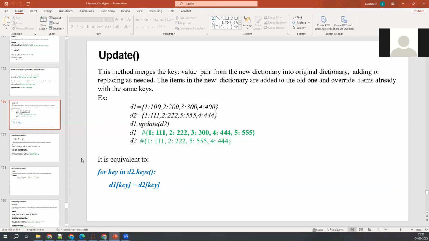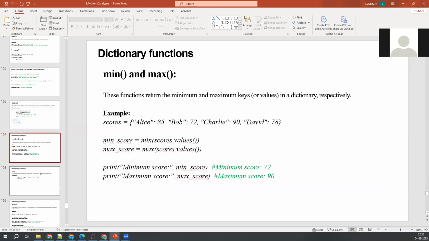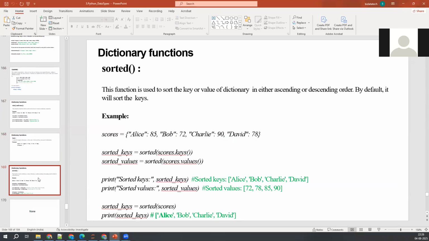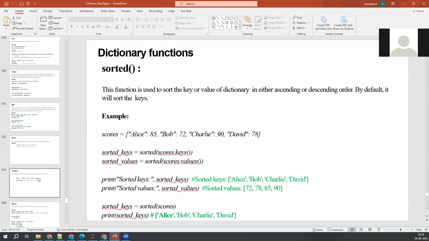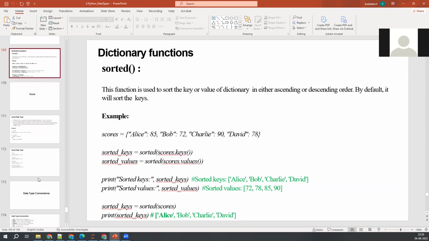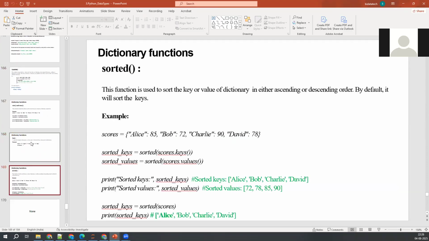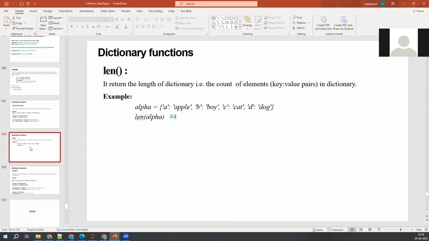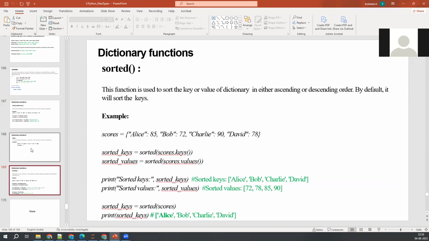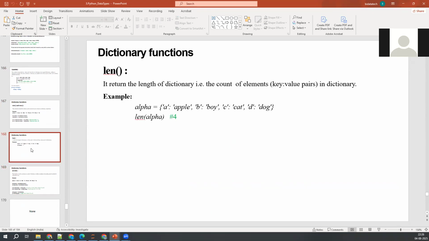This is one thing. Min, max, and sorted we have already discussed. So with this we have completed dictionaries also, guys. But dictionaries are one of the most used data types, I'm telling you. You guys have to practice it. Hardly 4 to 5 functions are there to understand. Not more than that. Dictionary.keys, dictionary.values, dictionary.items, you need to understand. And pop, we need to understand. And how to create an empty dictionary, how to pass the values, and how to access an element. That's it. You're done.